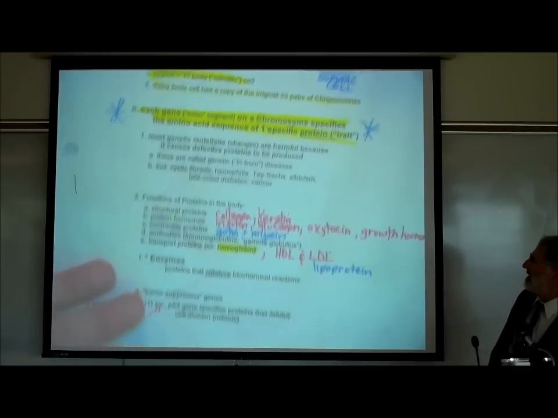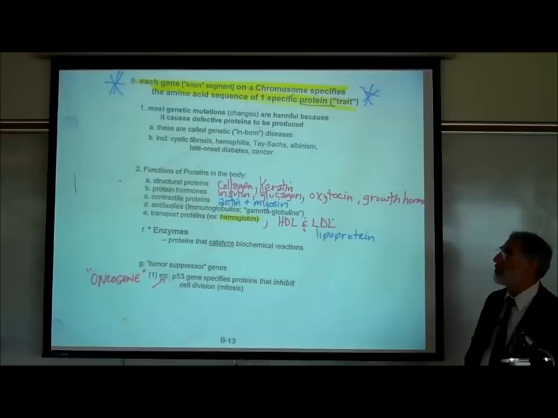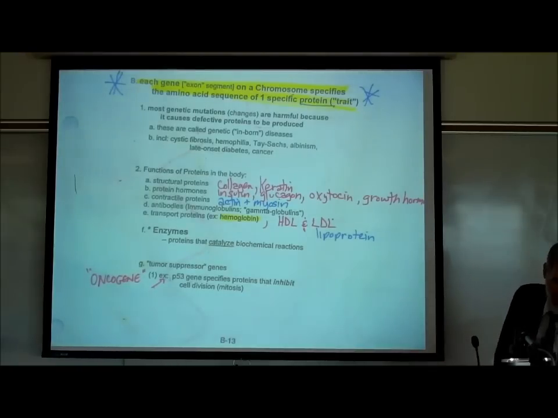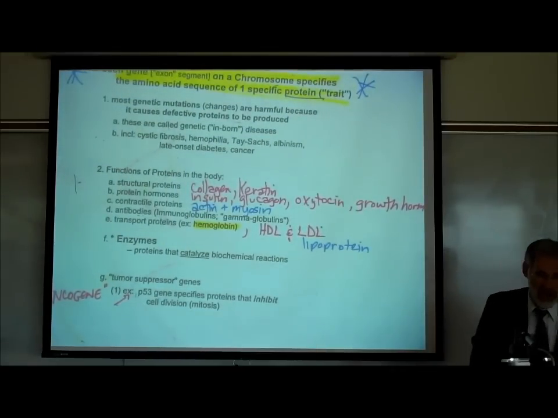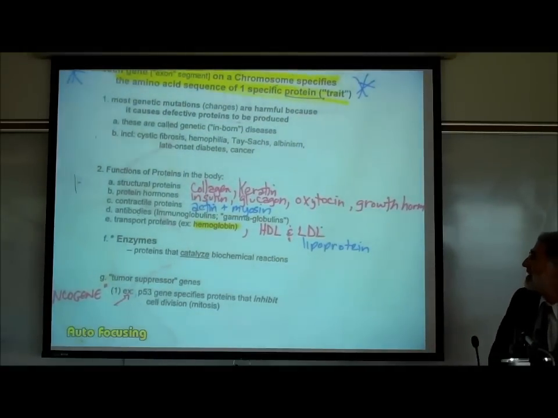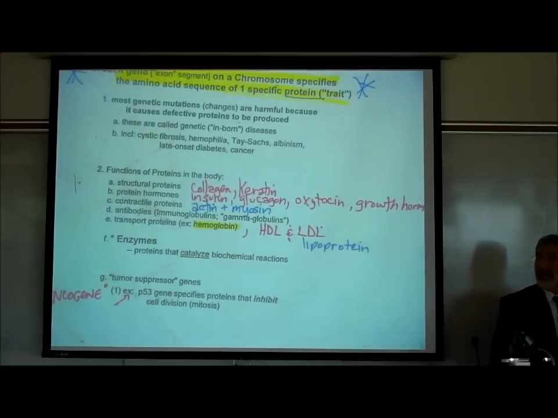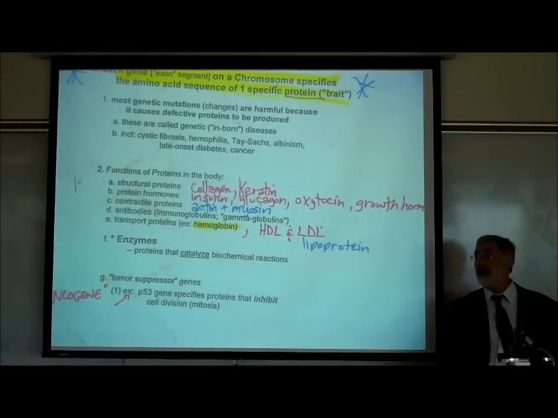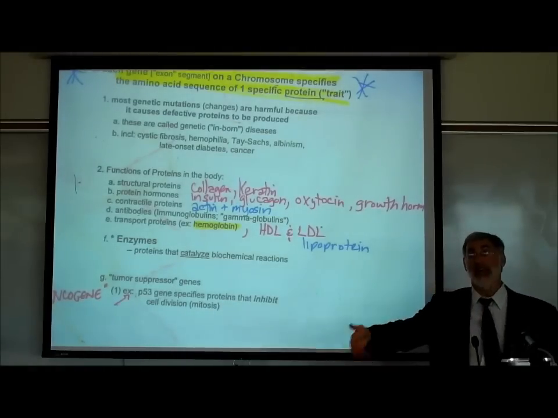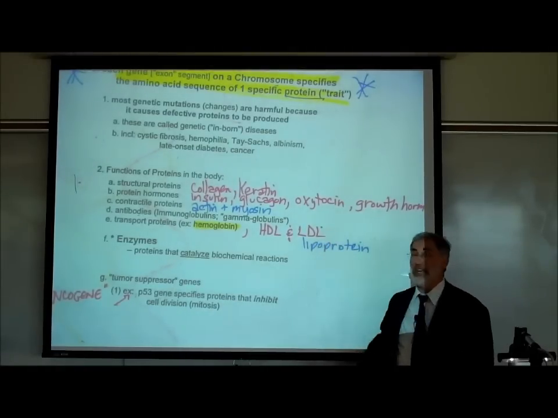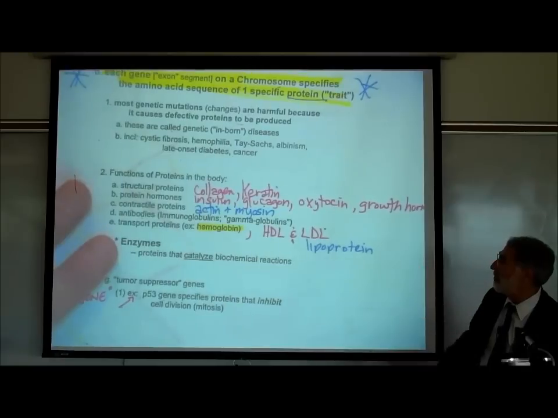Okay. Let's again talk about proteins very briefly. We'd already reviewed a little bit about proteins previously. After water, which makes up about 60% of our body weight, what's the next major type of chemical that makes up our body? Proteins. So these proteins that are made based on our genetic makeup make up our whole body.